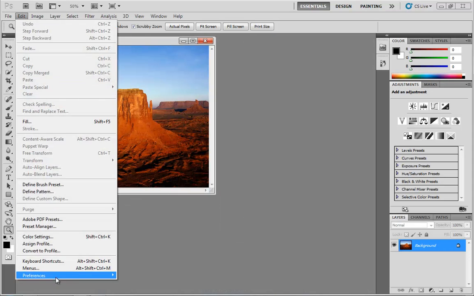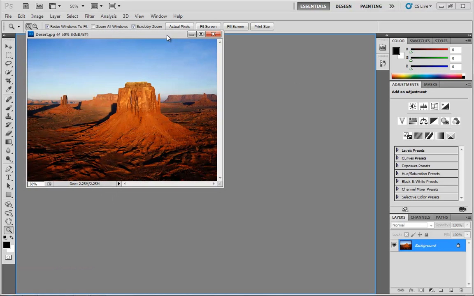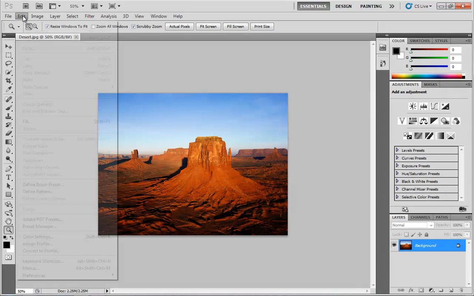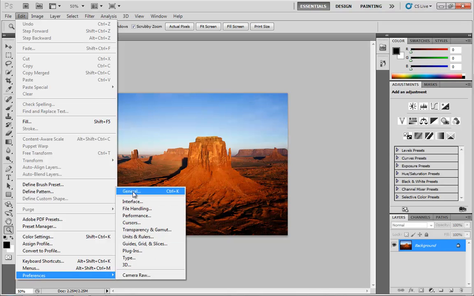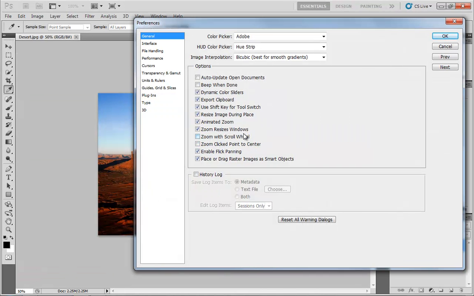So let's go back over to our preferences. Actually, let me redock that because I'd prefer this to be docked for the time being. We'll go back over to Edit, Preferences, back up to General. The next one we have is Zoom with Scroll Wheel. I actually use this a lot. I practically never use Zoom Resizes Windows, but I use Zoom with Scroll Wheel as opposed to panning with the scroll wheel. That's because if I want to pan an object, as I mentioned in a previous video, I generally will just hold down the space bar, and I don't need to use the scroll wheel for any of that sort of thing.